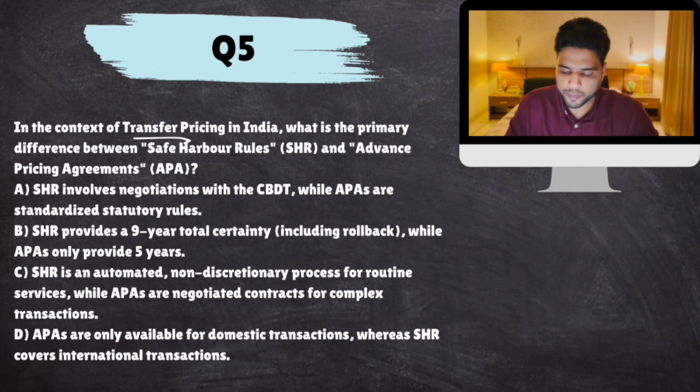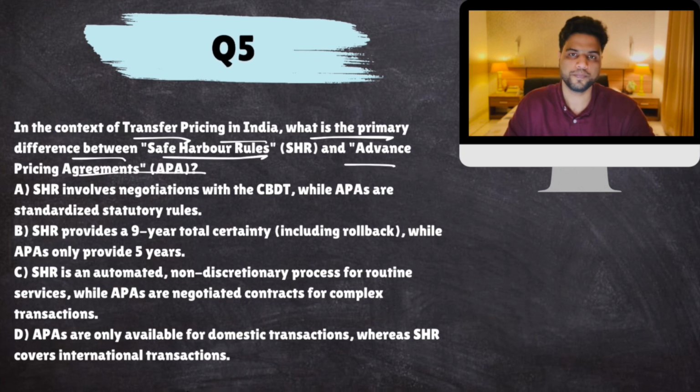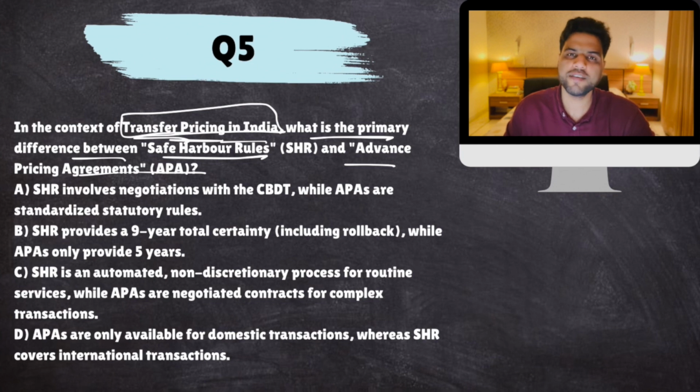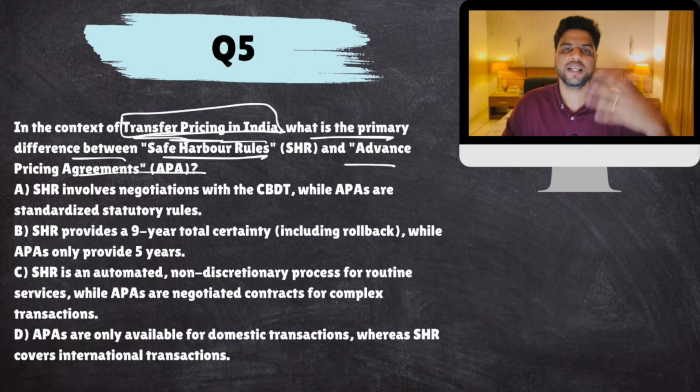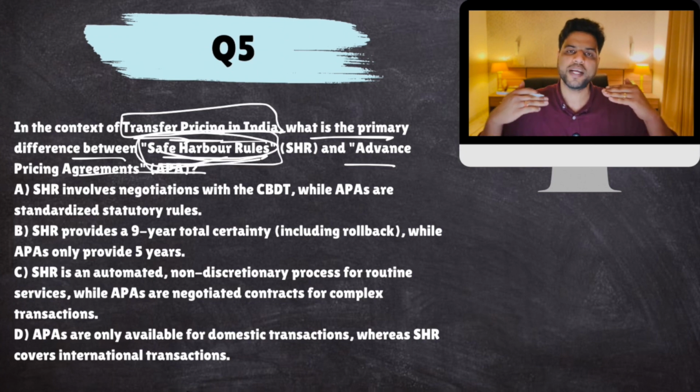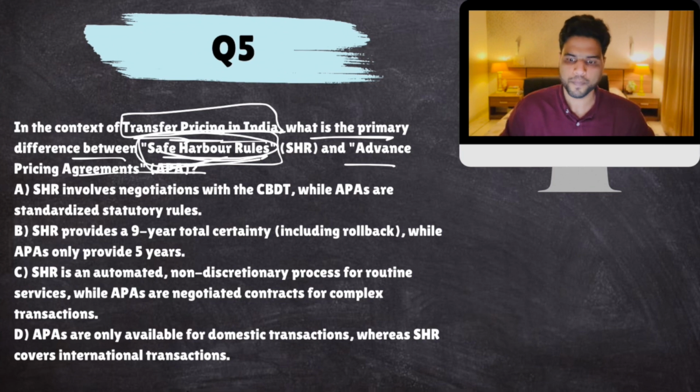In the context of transfer pricing in India, what is the primary difference between safe harbor rules and advanced pricing agreements? Okay. Now, transfer pricing is basically, look, foreign investors come to India, and sometimes they accuse that income tax department harasses them, increases their tax burden, and all that stuff happens. So there are few way outs. One is safe harbor rules. If you register under safe harbor rules, there are government rules for deciding tax rates on you. So it reduces unpredictability.